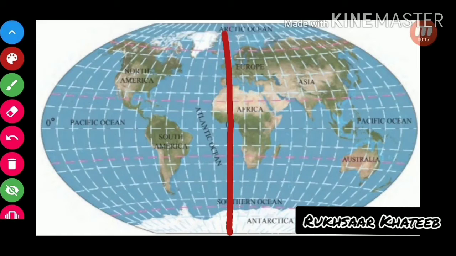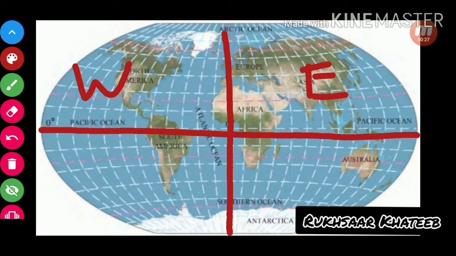It divides the earth into west and east. See, we can see west and east. And because of the equator, the earth is divided into northern hemisphere and southern hemisphere.